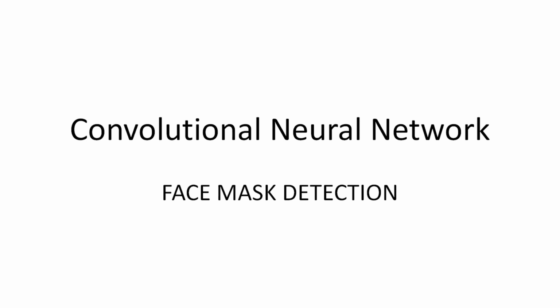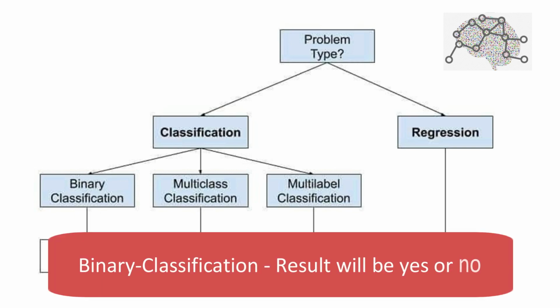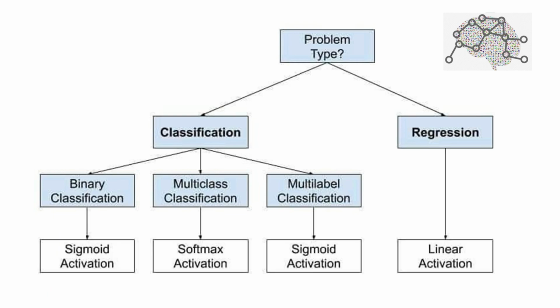Generally in deep learning, there are two types of problems. The first one is classification and the second one is regression. In this video, we are going to solve the classification problem using the convolutional neural network. The classification problem is divided into three categories: binary classification, multi-class classification and multi-label classification. Starting with the first, binary classification means the result will be either a yes or no type of determination. This video also comes under the binary classification technique.